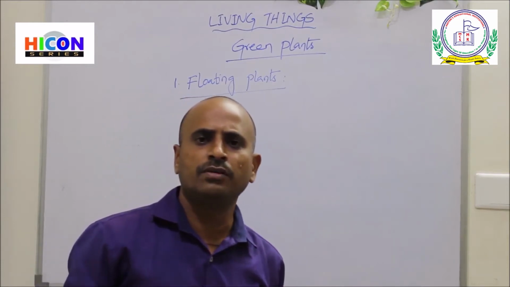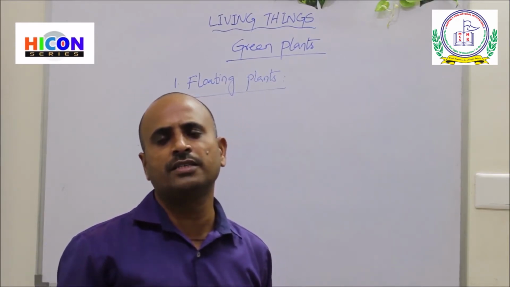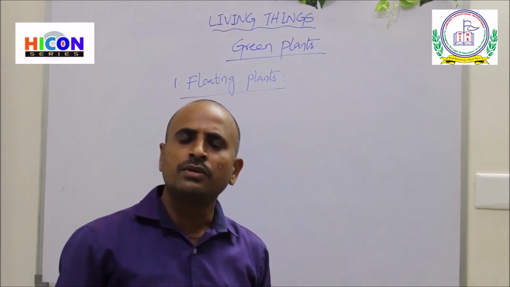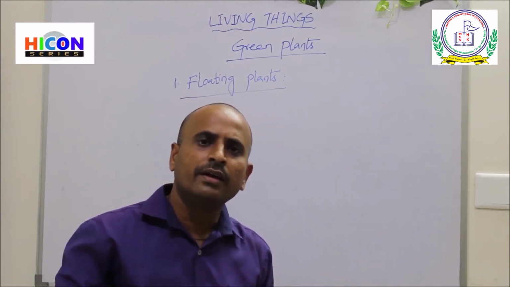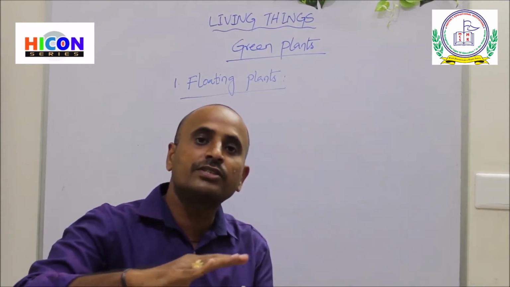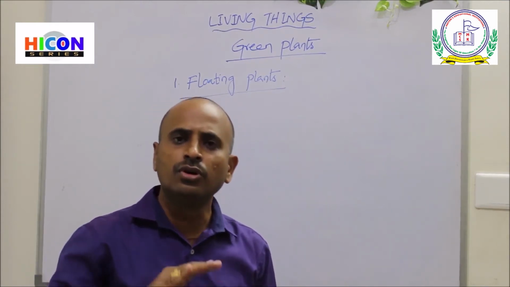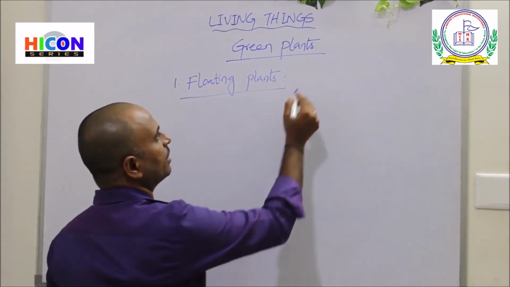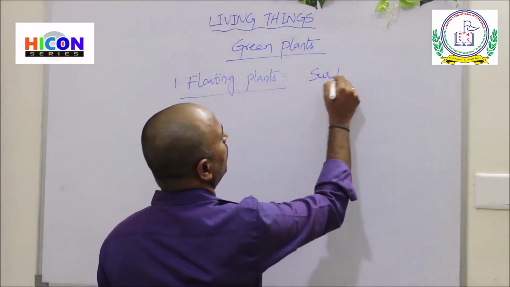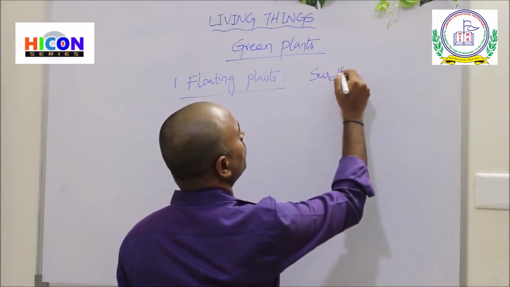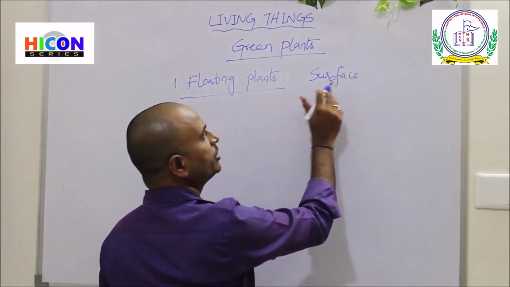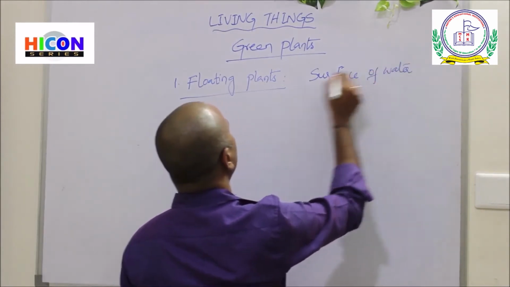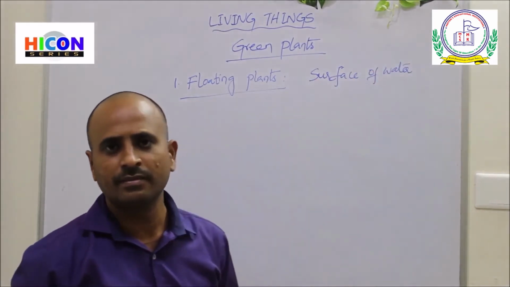If you observe ponds or lakes in villages or nearby your house or school, you will observe some plants growing and living on the surface of the water. Those plants are called floating plants.